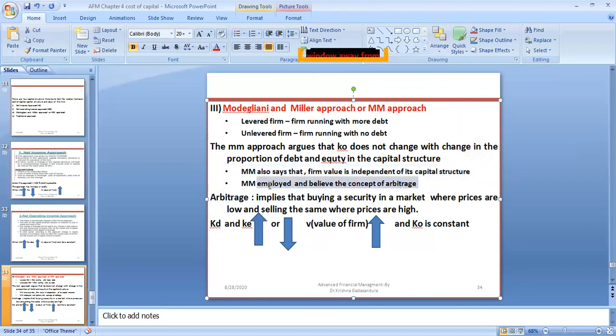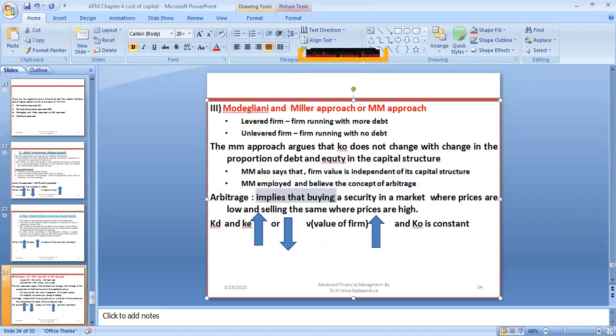Next, they believe in the concept of arbitrage. Firm value is nowhere related to the capital structure. They don't believe in capital structure, but they believe in arbitrage. What is arbitrage? Why are shareholders investing in the share market? They want profits.